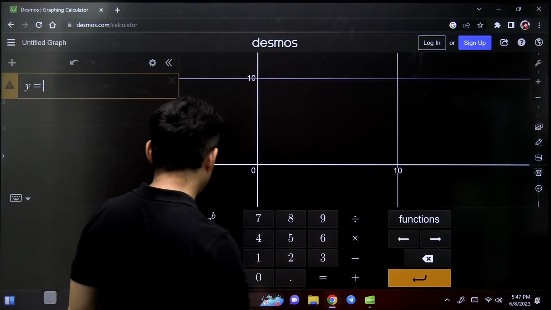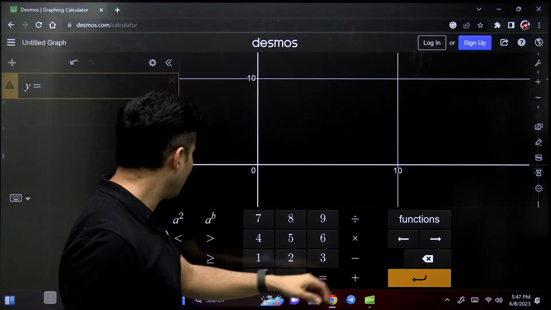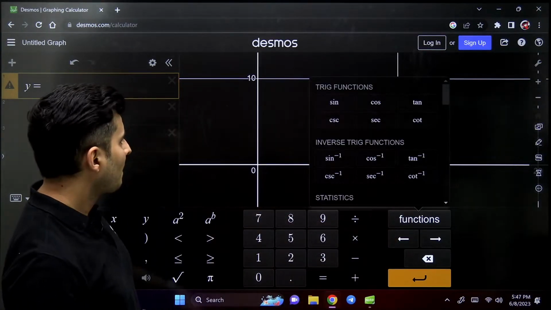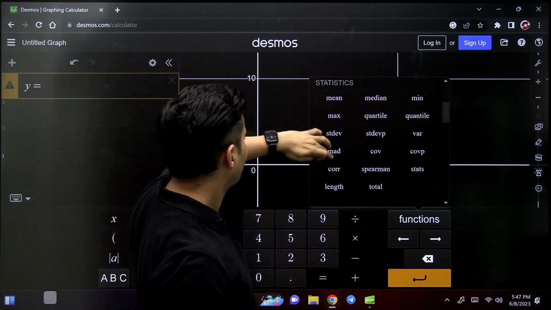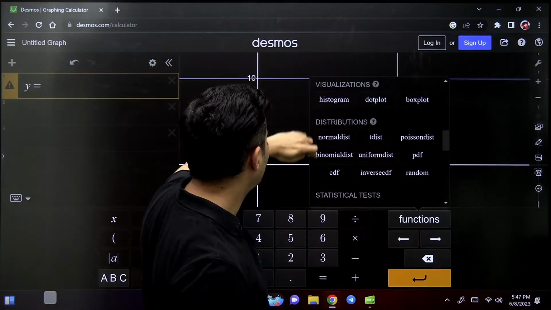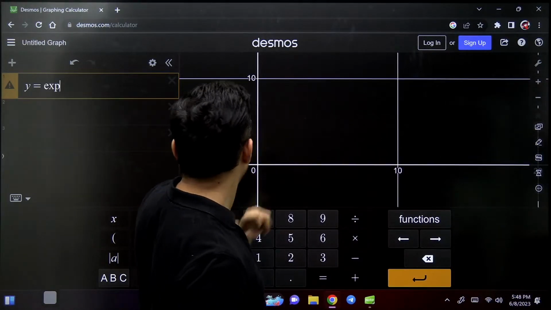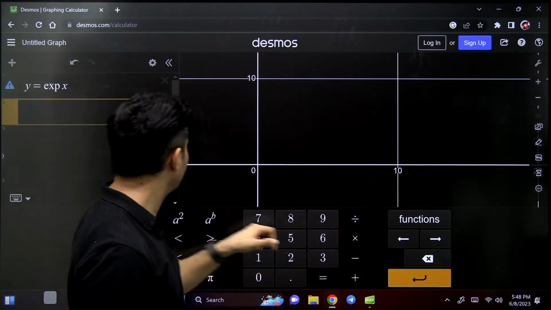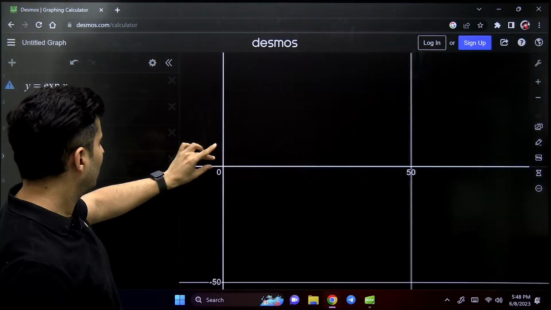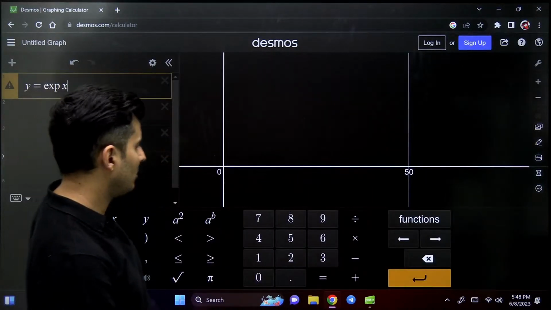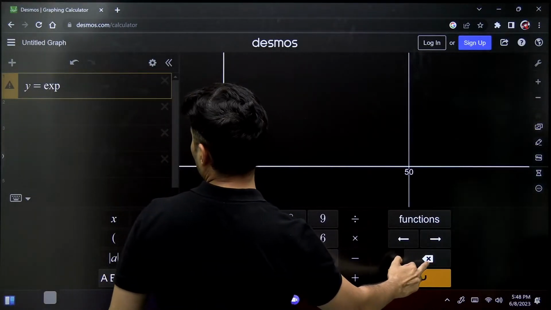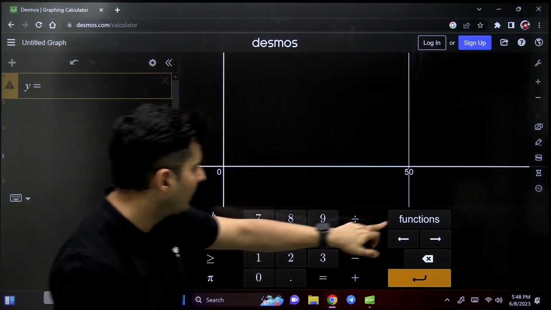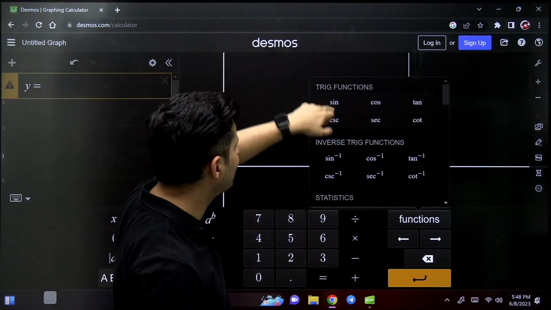Let's say for example I take e raised to x. So I think e raised to x will be somewhere here. Where is e raised to x? Exponential. Yes, EXPX, that's what it is. Okay, why is it not working? I need to check on that. Not sure why it is not working. Okay, let's see something else.